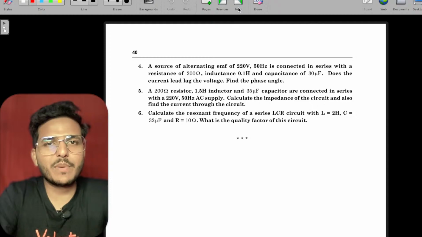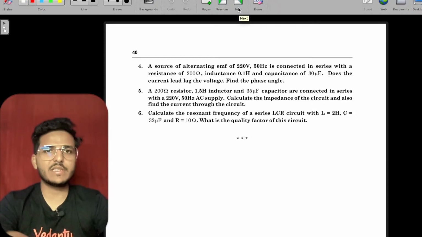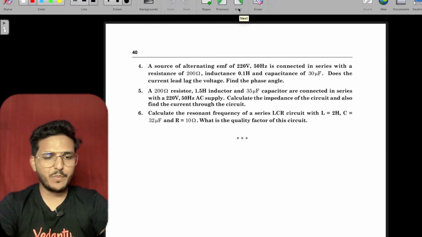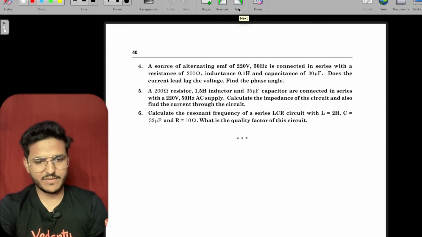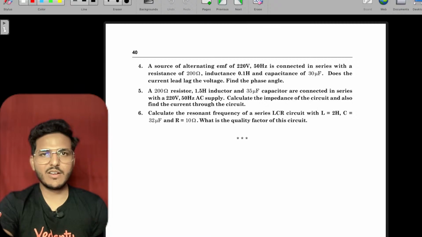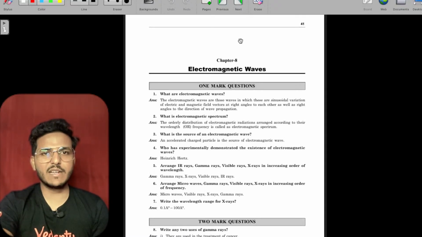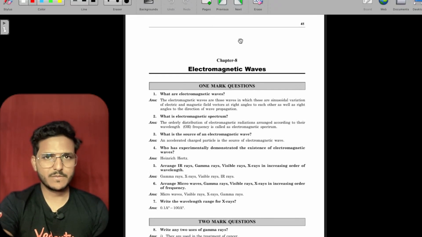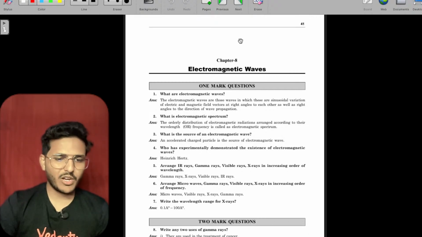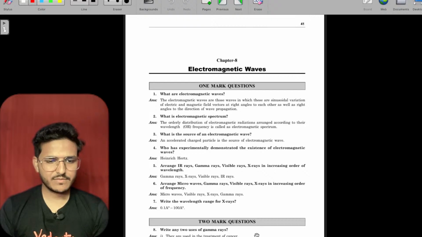That's how we completed the first portion of your NCERT book. Alright? Now moving to the second part, basically electromagnetic waves.